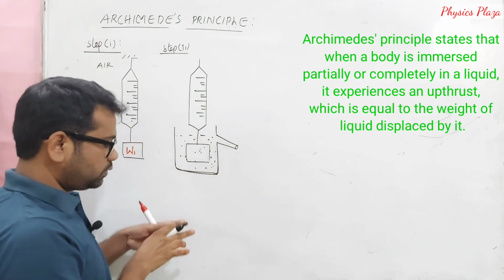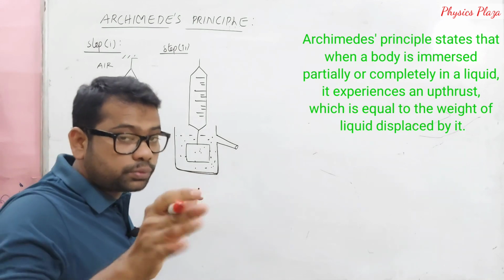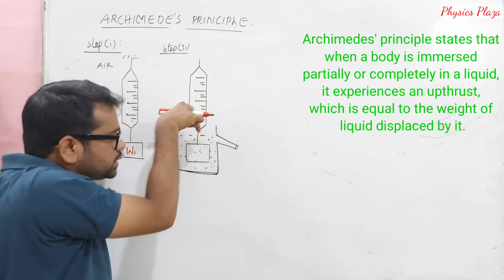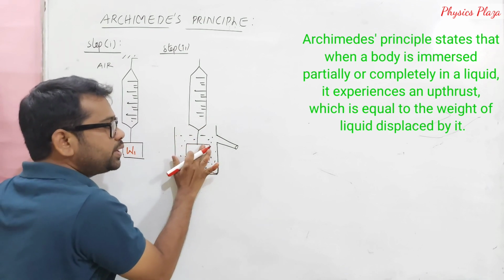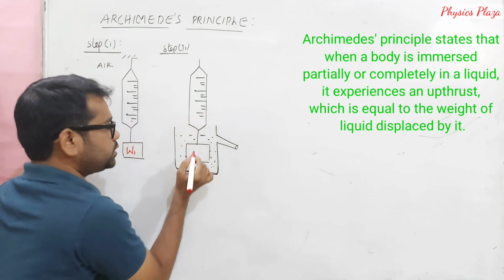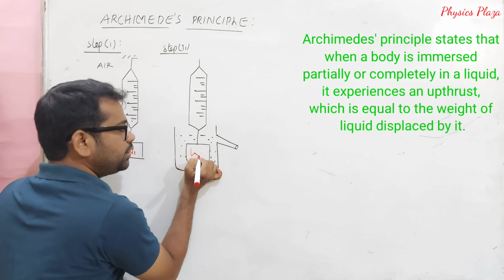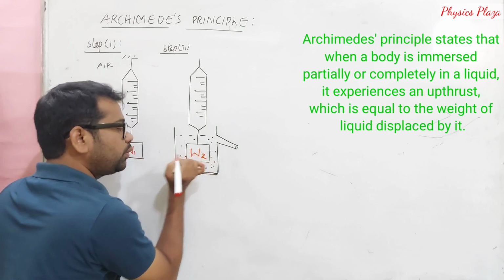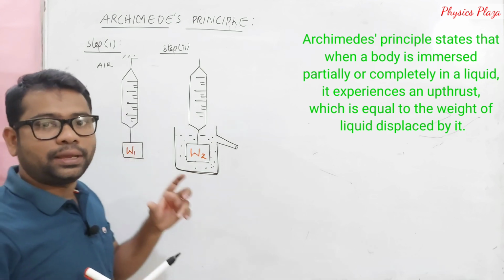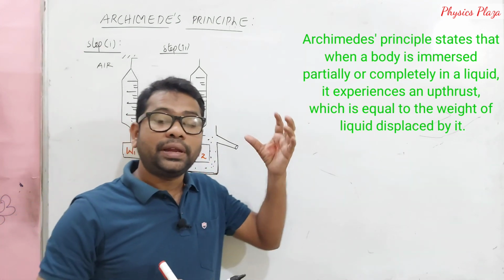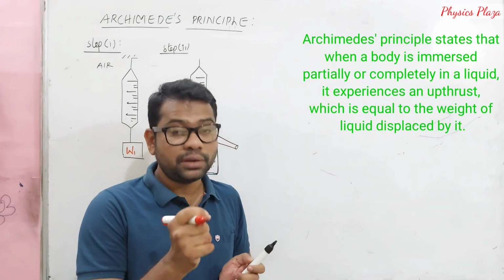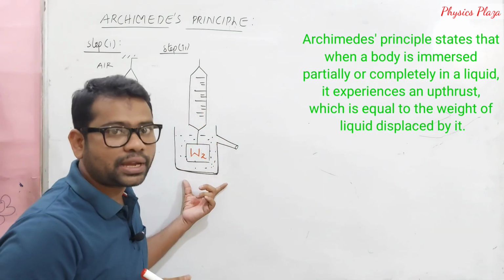The moment a solid is immersed in a fluid, it experiences a buoyant force due to which the weight will be less than W1. Let us say it is W2. W1 is the weight of the solid in air. W2 is the weight of the solid when it is immersed in a fluid. Especially here we have taken a Eureka can.